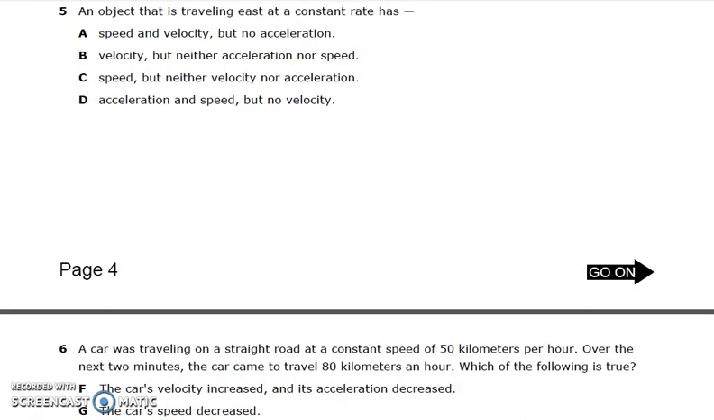Number 5. An object that is traveling east at a constant rate has A. Speed and velocity but no acceleration, B. Velocity but neither acceleration nor speed, C. Speed but neither velocity nor acceleration, or D. Acceleration and speed but no velocity.